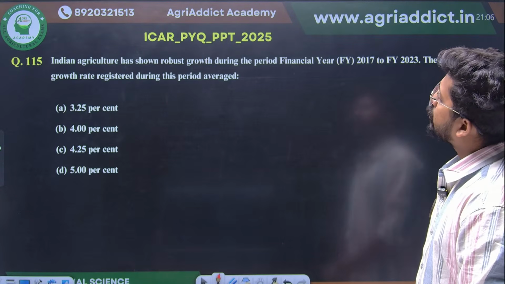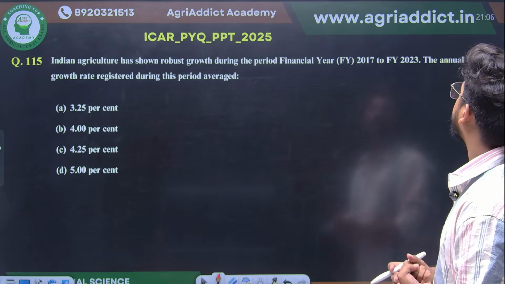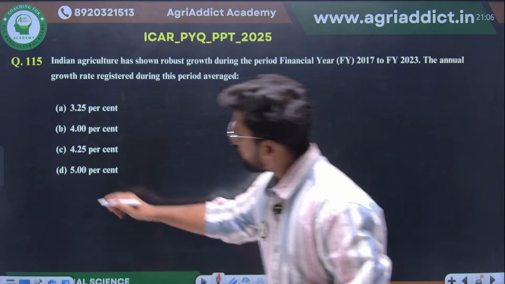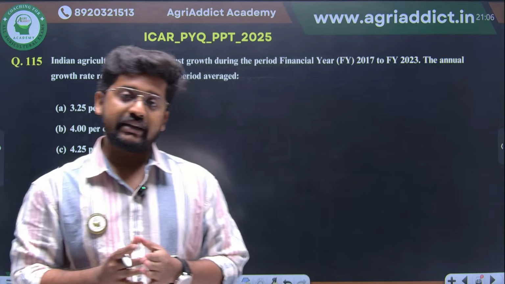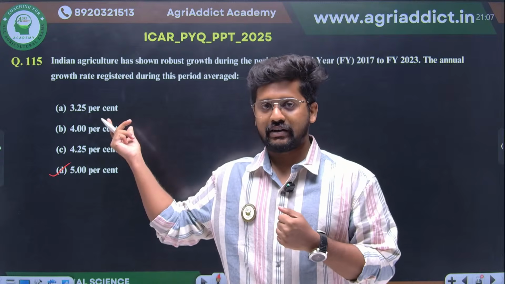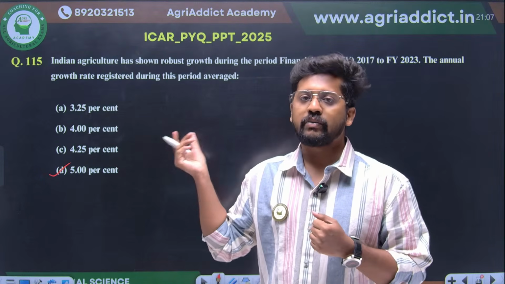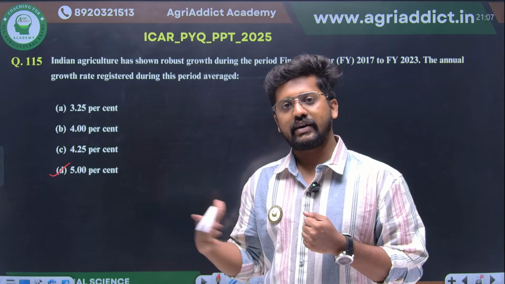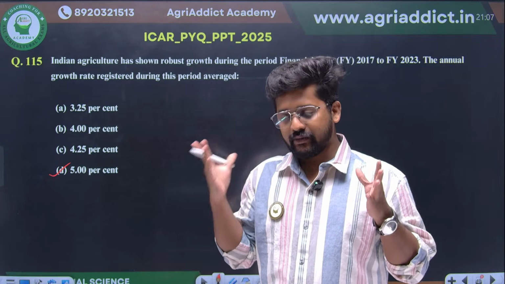Indian agriculture has shown robust growth during the period financial year 2017 to financial year 2023. The annual growth rate registered during this period averaged 5%. This is actually a factual question. In January 2025, the Economic Survey was released, and this was directly taken from the statement. As I have already told, the Indian Economic Survey is a large document, and memorizing all the values is literally difficult.